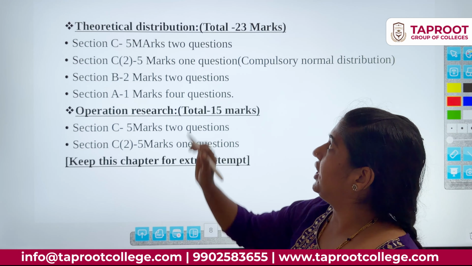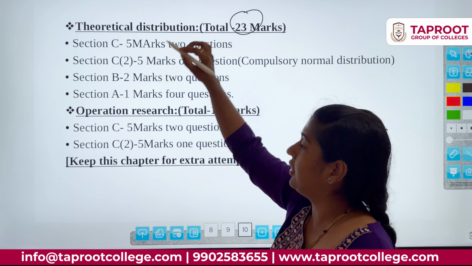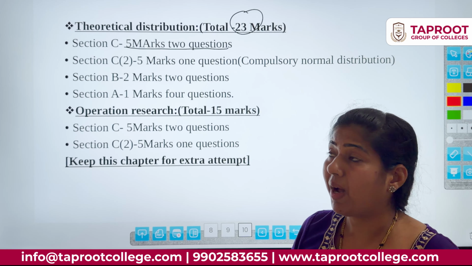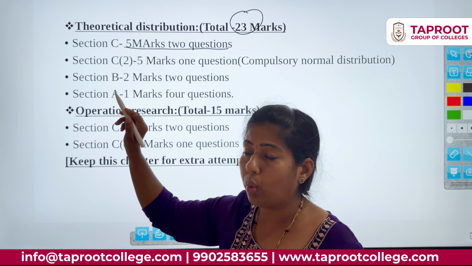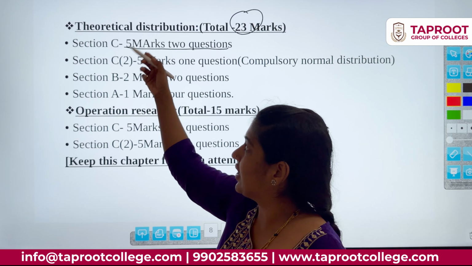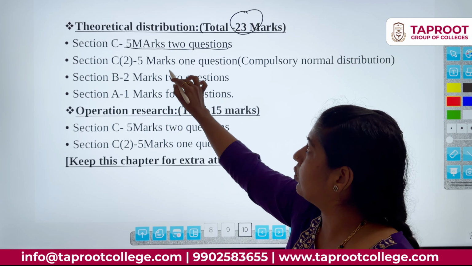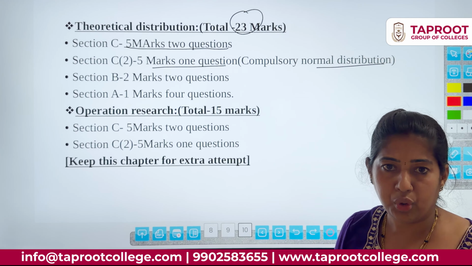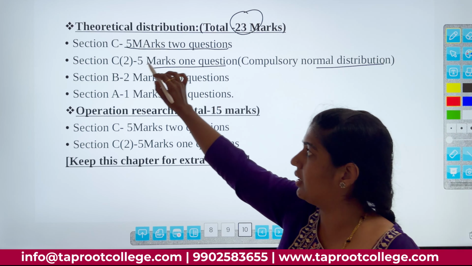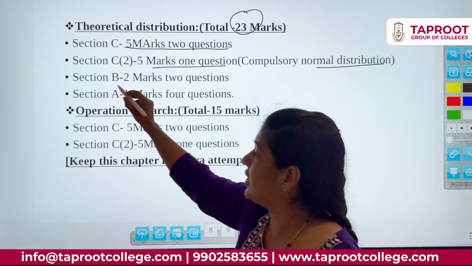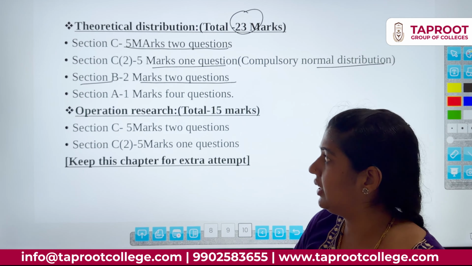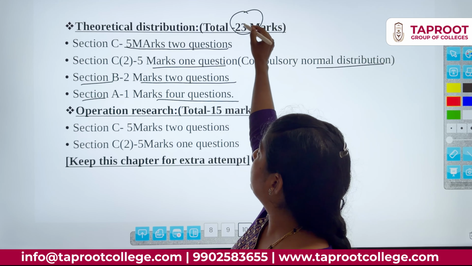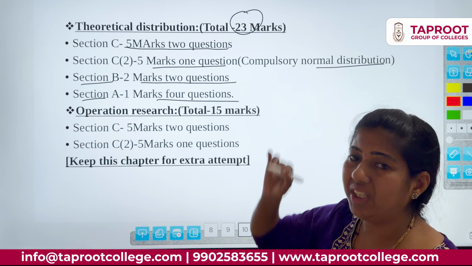When it comes to theoretical distribution, the total weightage of this chapter is 23 marks. In section C first part there will be 2 compulsory questions, 2 problems. In the second part of section C, you will get 1 compulsory question, which also comes from the normal distribution only. Normal distribution problems come under section C second part. Section B, 2 marks, 2 questions will be there. Section A, again you will have 4 questions. So totally theoretical distribution is important for around 23 marks.